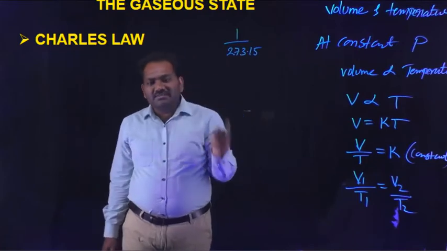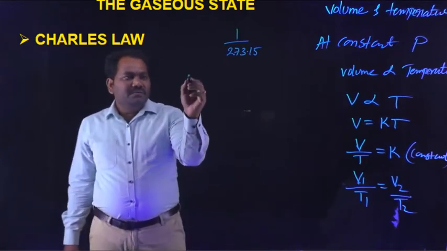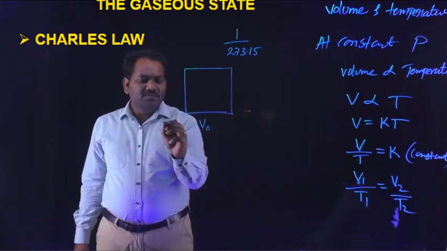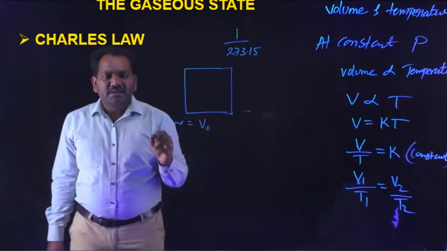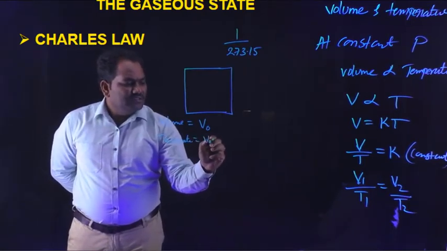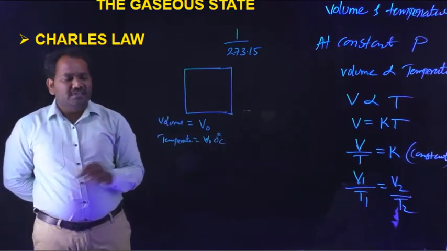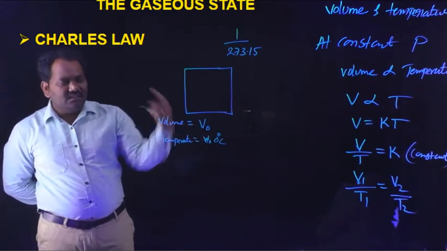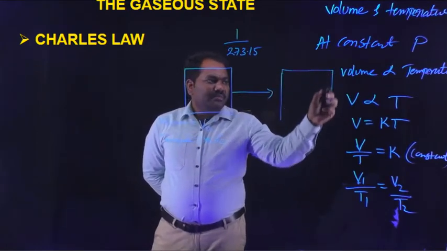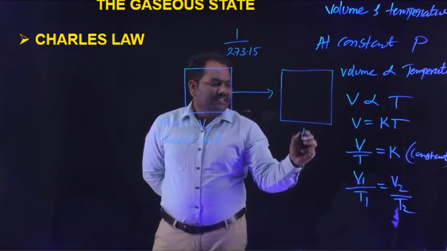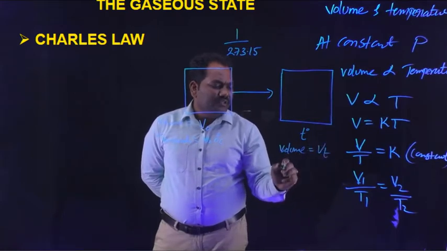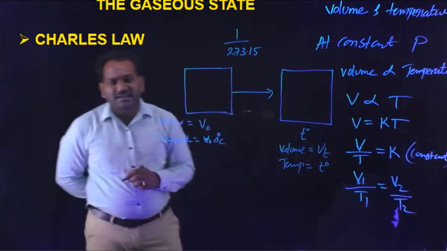From this we can also write another equation. For example, if the volume of a gas at 0 degree centigrade is considered as V0, then the volume is increased by raising the temperature to T degree centigrade, and the volume becomes Vt.